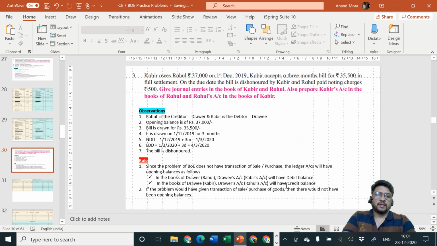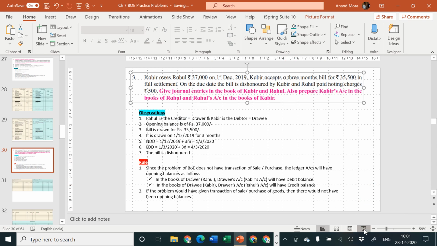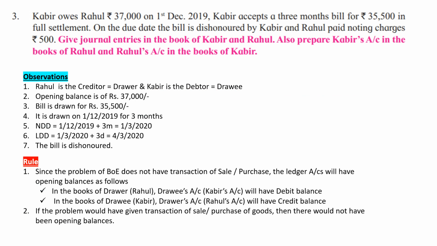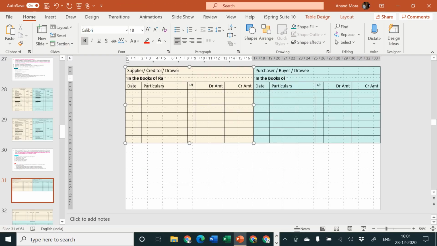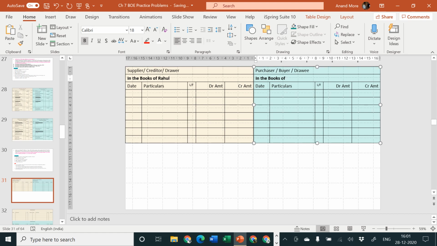I hope everybody has understood the concept. If it is required, please pause the video, write down these things properly. Once these things are properly written, then you can resume the video and you can draw the format. What is the format? On the left hand side it is going to be Rahul, on the right hand side it is going to be Kabir. So on the left hand side it is Rahul, in the books of Rahul, and in the books of Kabir it is supplier or seller or creditor, and here it is debtor or customer.